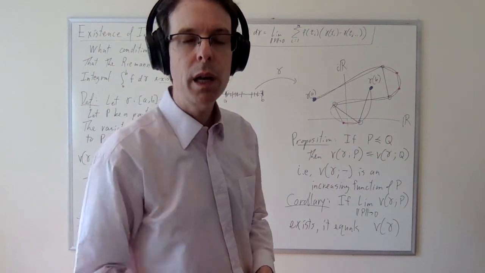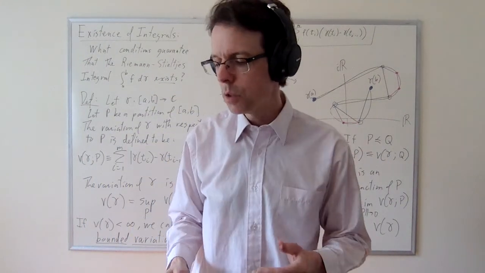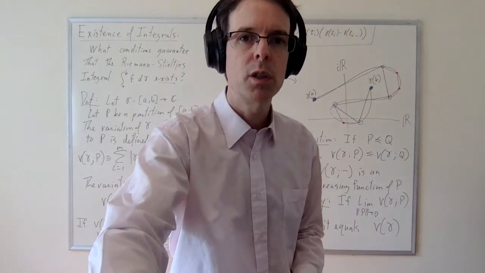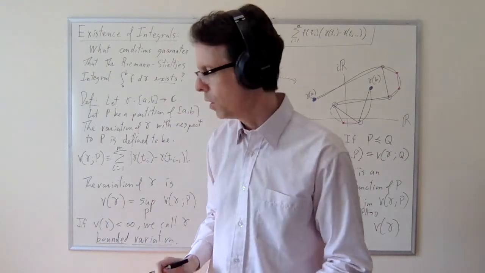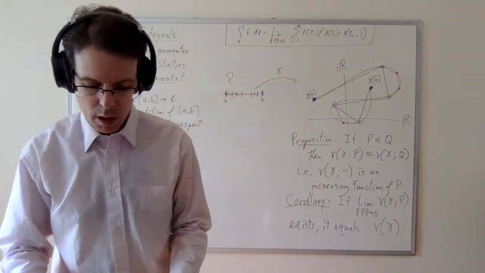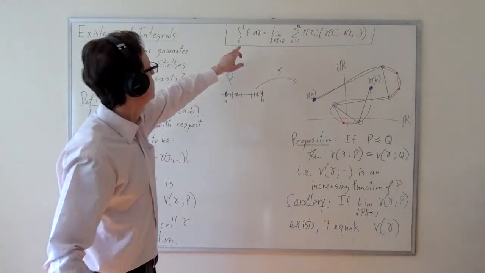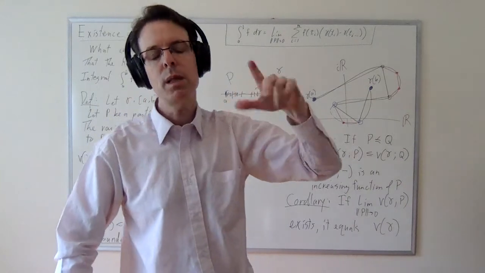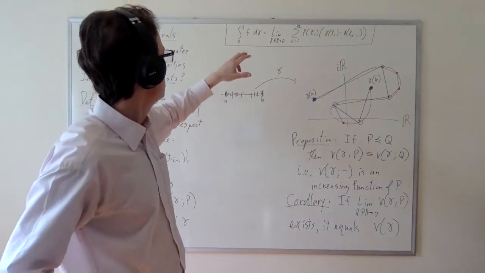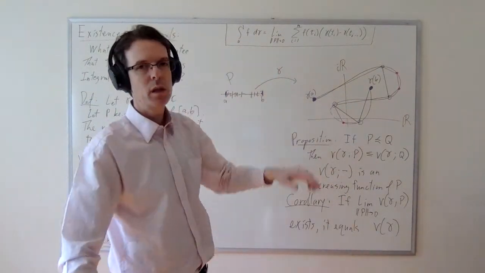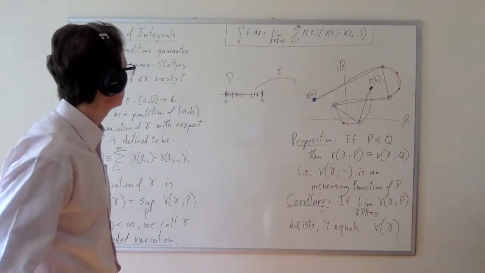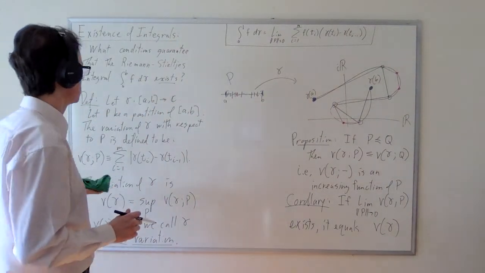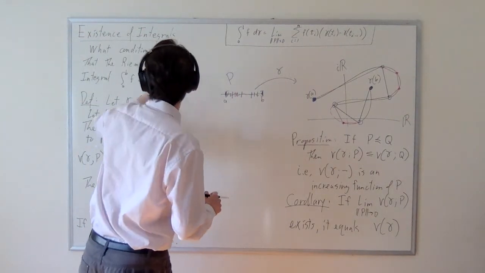All right, next we're actually already ready to prove our main theorem of this section, which is the theorem on existence of integrals. The integrand function f needs to be continuous, and the path gamma needs to be bounded variation. Now, I'm not saying that's an if and only if. I'm saying if those conditions are met, then at least under those conditions, we can be guaranteed that the Riemann-Stieltjes integral exists. So let's do a statement of that.